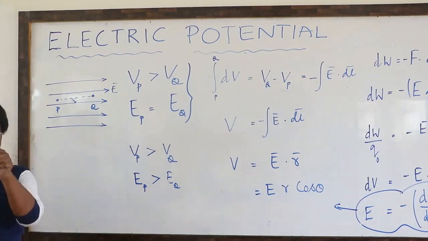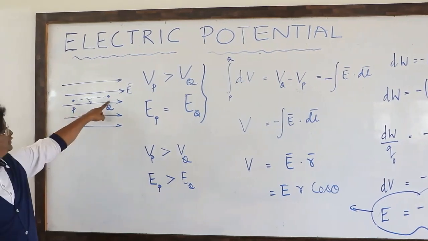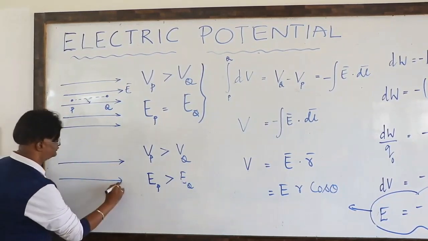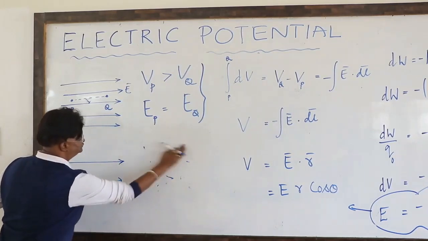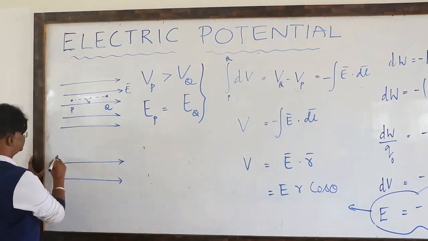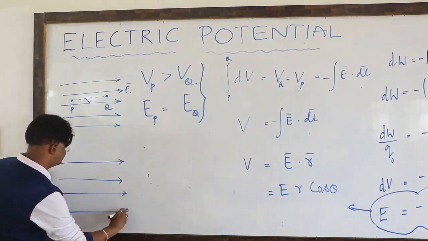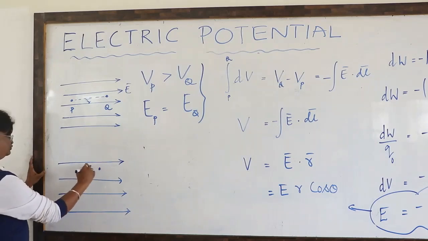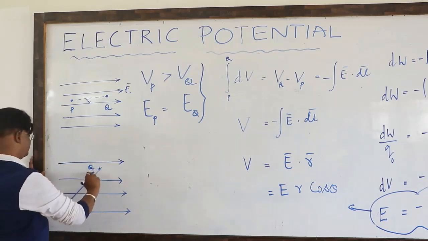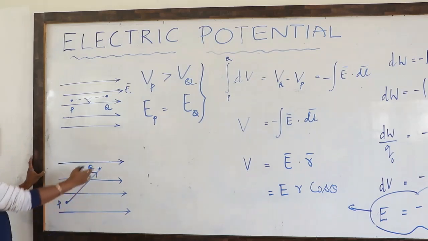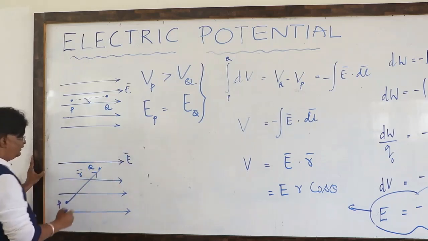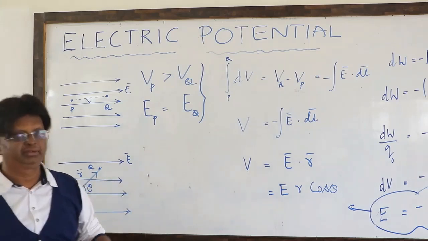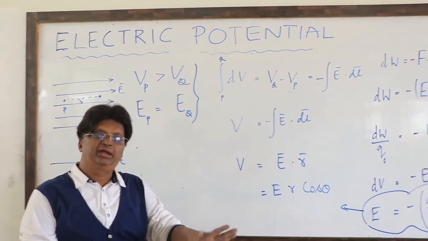But V is equal to ER can be used only when this R bar vector joining P and Q is parallel to E bar. Supposing in this example, which is again a case of uniform electric field only, this is point P and this is point Q, and this is the displacement vector, the position vector joining P and Q, and this is E bar. Now you clearly see an angle theta between them. For such cases, I cannot use V is equal to ER straight away. So that is the meaning.